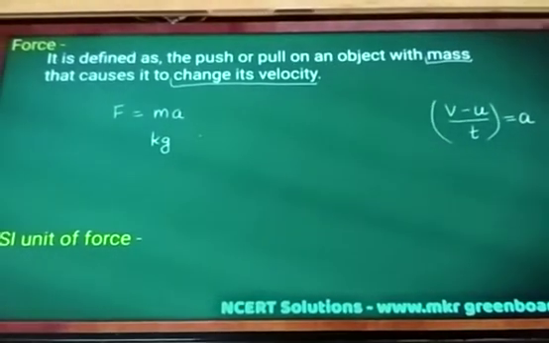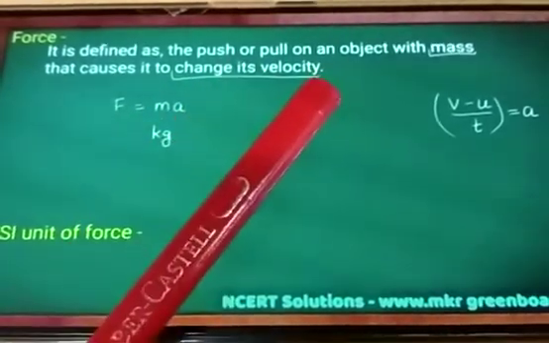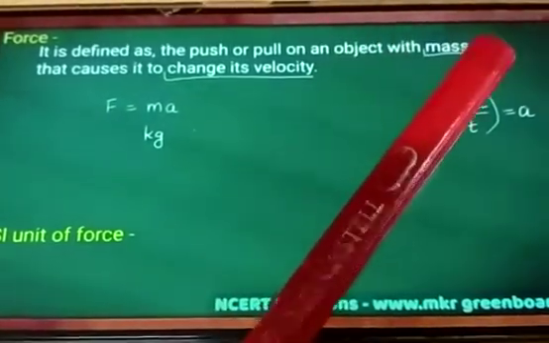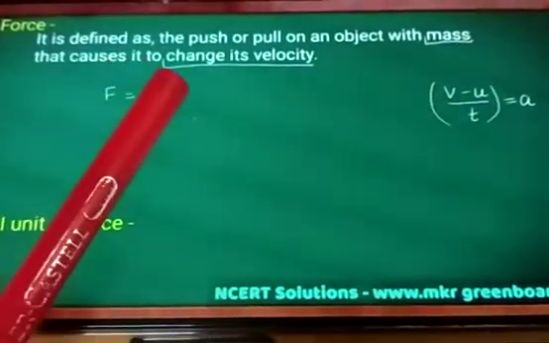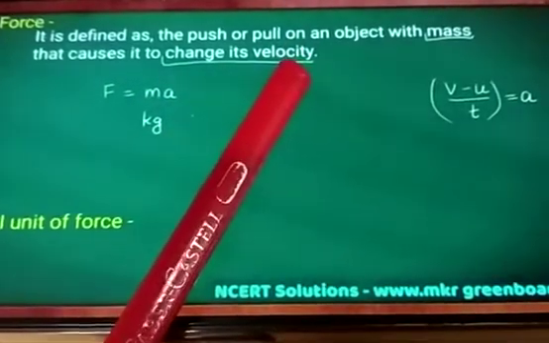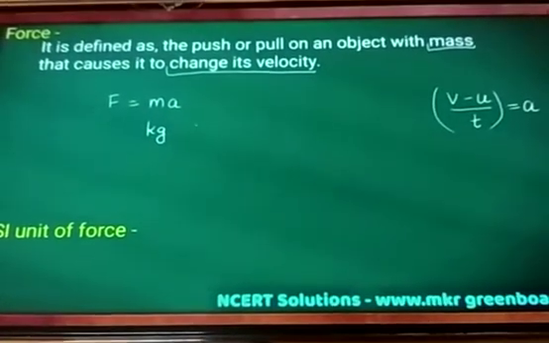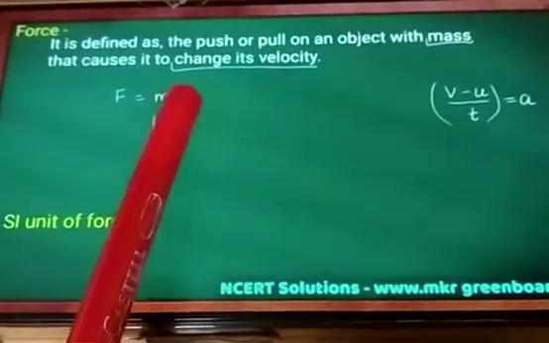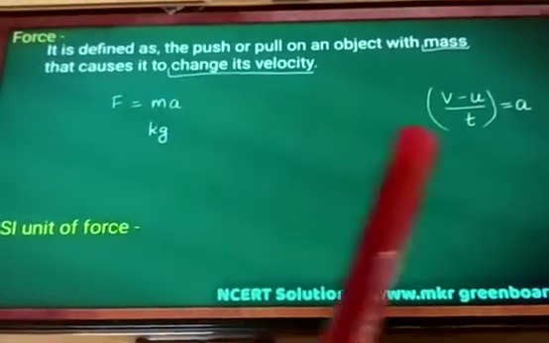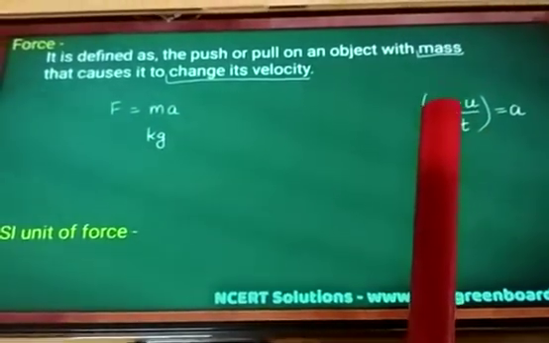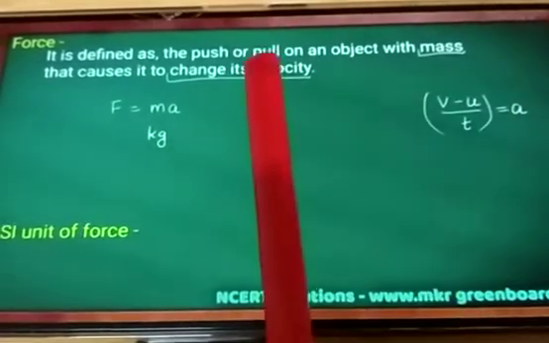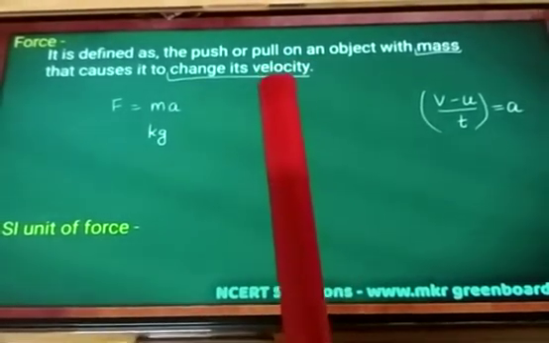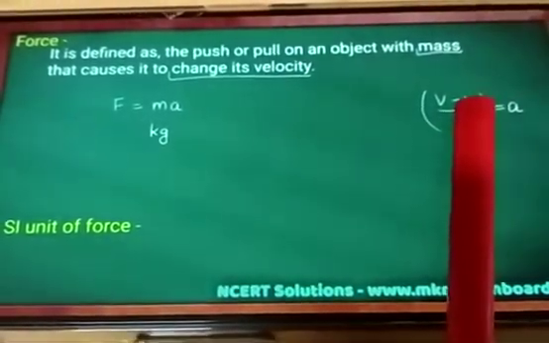Now, force, I told you, is defined as a push or pull on an object with mass, which causes it to change its velocity. Now, what is the formula of force? Force is equal to mass into acceleration. What is the meaning of acceleration? It is (V minus U) by T. V stands for final velocity and U stands for initial velocity.